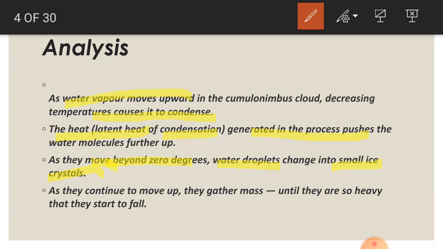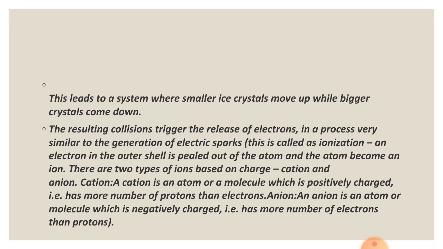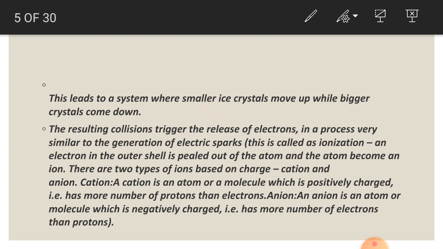As they continue to move up they gather mass, and there will be a lot of ice crystals. At a point of time they will become so heavy that it will not be possible to move up further, and they will start to fall. This leads to a system where smaller ice particles move up and bigger ones come down because they are not able to move further. The resulting collision takes place. Some small crystals are going up and the bigger crystals are coming down, and there is a collision between them, which leads to the release of electrons.